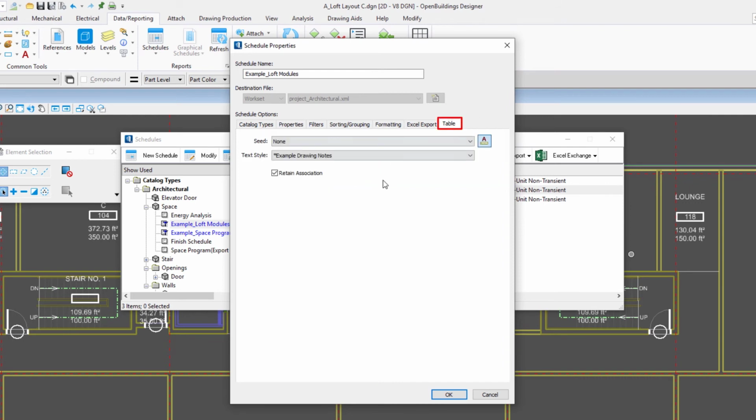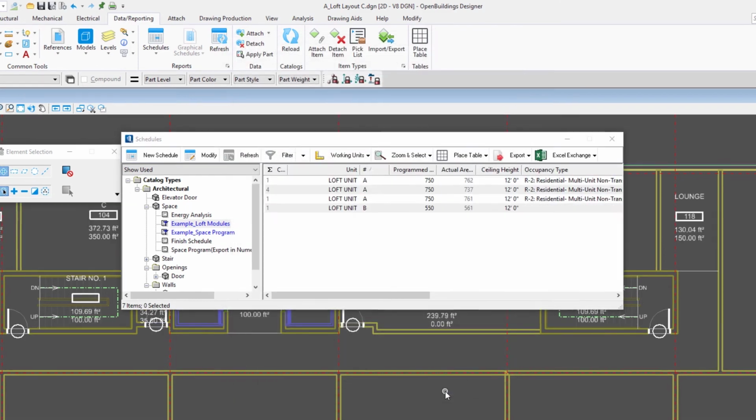And if I go to the table tab, this just allows us to select a seed file for the table. I'm going to leave it at none, and a text style. The important thing here is we're going to leave on this retain association. That means that we'll have an association between the table and the data. So if the data on the spaces changes, or if an area changes, we'll simply refresh the table to update it. I'm going to select OK.